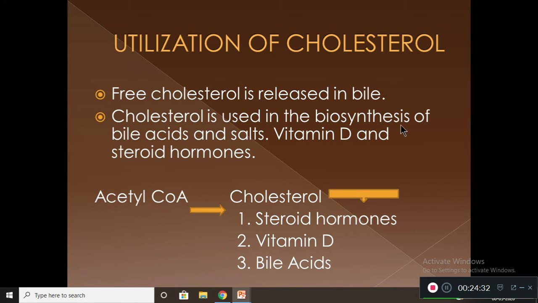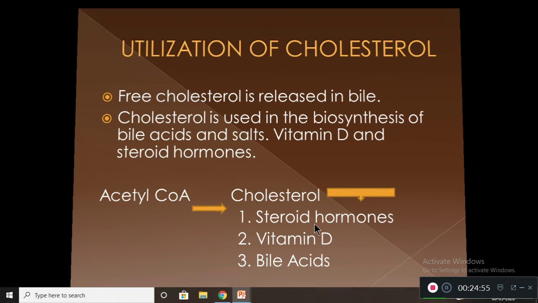Basically, all the cholesterol is produced from the basic precursor acetyl CoA. From this cholesterol, bile salts, bile acids, vitamin D and steroid hormones are produced.